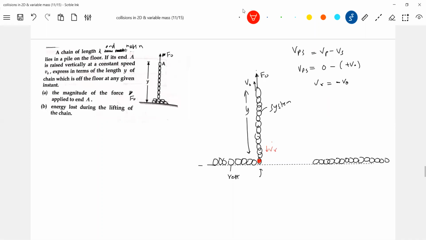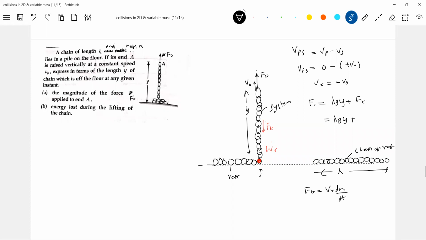Now if the mass of the system increases, in what direction should the thrust force act? In the direction of V_R. So here is the thrust force. Agreed, all of you? There's a method which we followed. Now, what is the total force I should apply? F naught equals the weight of the vertical part of the chain, lambda g y, plus the thrust force. How to calculate the thrust force? What is the basic formula? There's a chain at rest on the ground. How to calculate the thrust force? That should be equal to V_R into dm by dt.